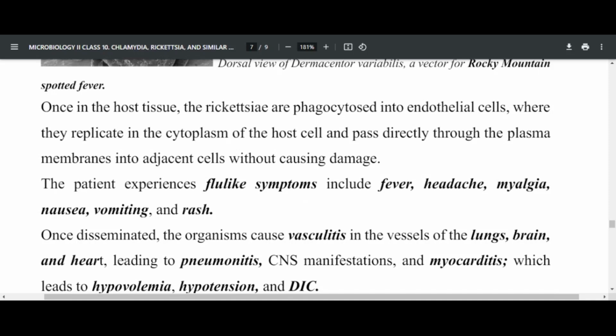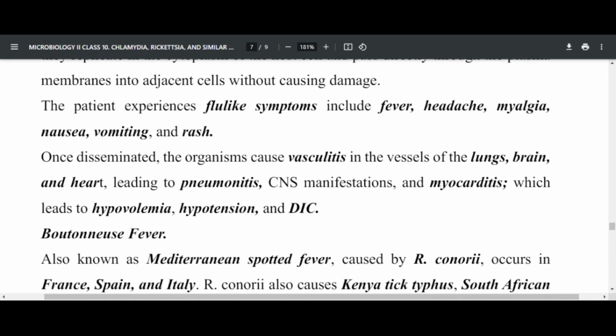So once disseminated, of course, the organism can cause vasculitis. Vasculitis is inflammation of the blood vessels. The vessels affected are in the lungs, brain, and the heart. Pneumonitis is also very common, and CNS manifestations and myocarditis can also occur, which leads to hypovolemia, hypotension, and DIC. So these are the symptoms of Rocky Mountain spotted fever.